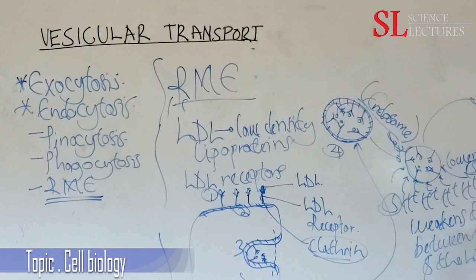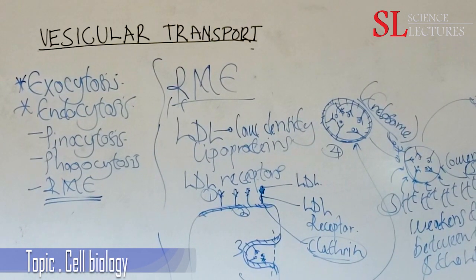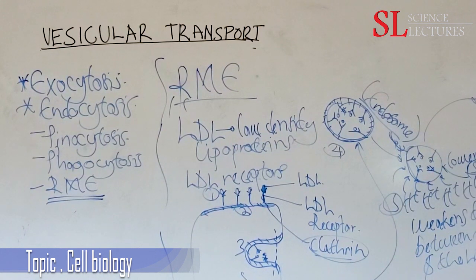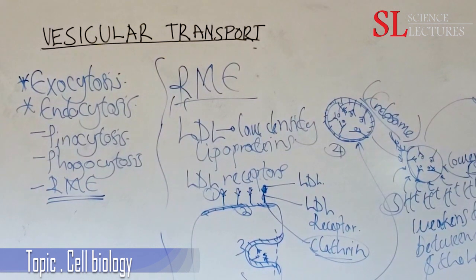So this is what will happen. We'll have a vesicle containing the receptors. Now we'll retrieve the receptors, and we'll have another vesicle containing the LDL. So these are receptors recycled. So there is recycling of our receptors, which will later on go back to the cell membrane. Let's assume that is our cell membrane. The receptors will go back to the cell membrane, and then this vesicle that contains LDL